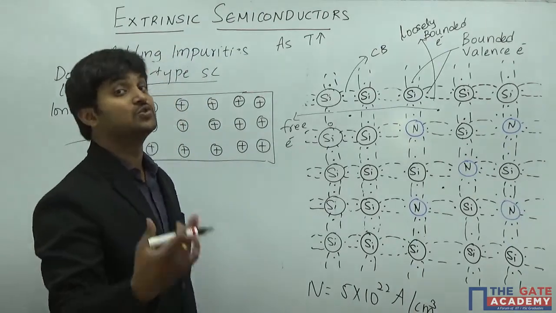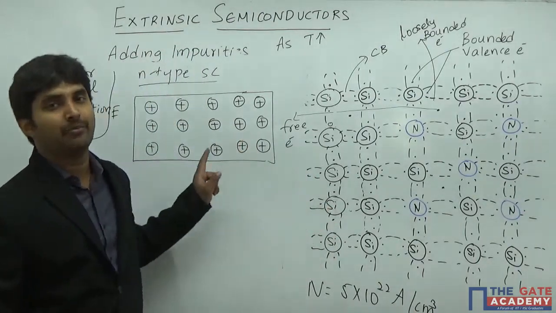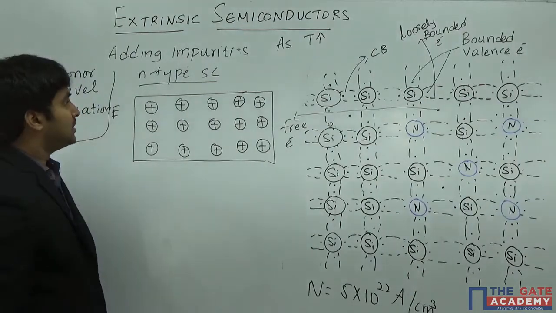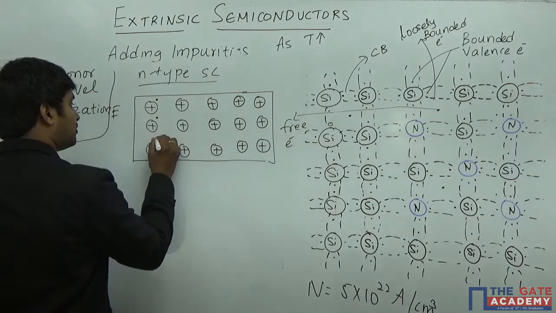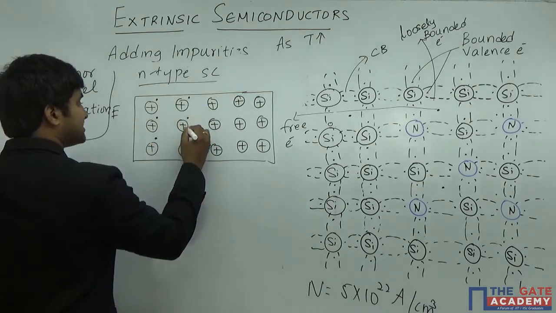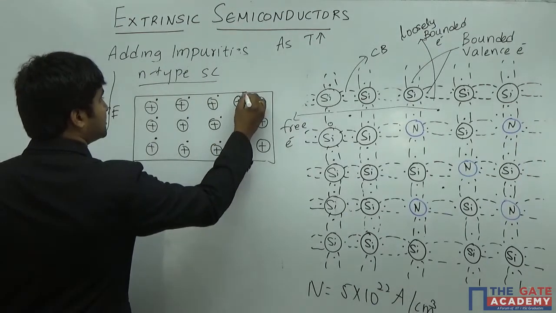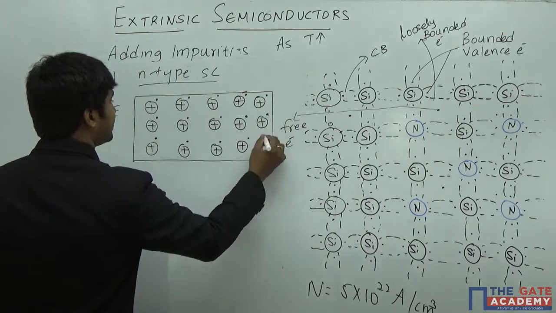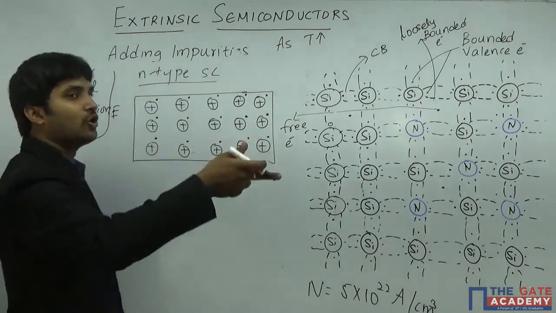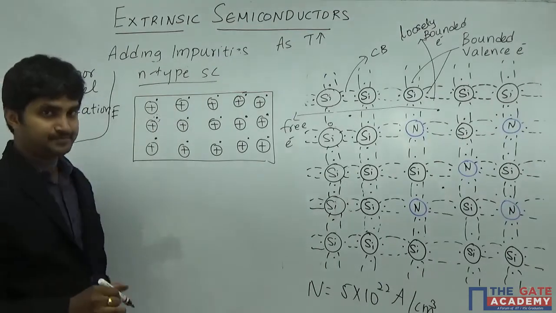Because it is losing an electron, every time an atom loses an electron, it is going to become a positive ion. The electron that it loses is nothing but a free electron now. This electron which is present here is now ready to move. This picture clearly indicates that each and every donor ion is contributing one electron, and that electron is represented here.